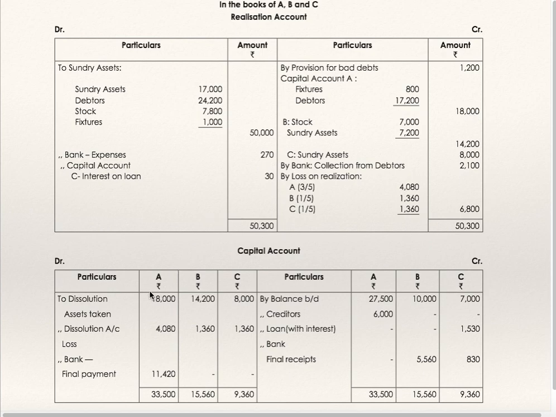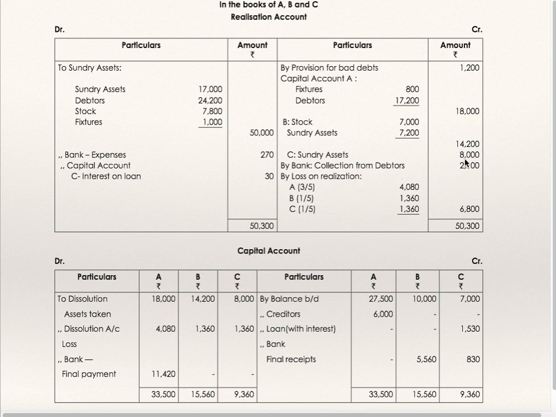Realization account credit, A's capital account debit. B has taken over stock at 7,000, sundry assets at 7,200. B's capital account debit, realization account credit. C has taken over the assets at 8,000 that we have seen.